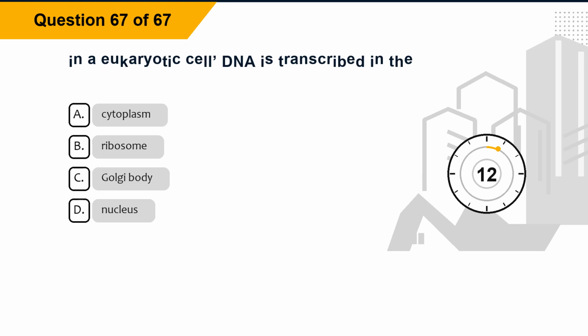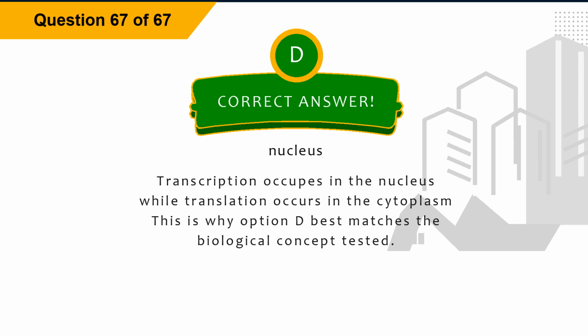Question 67. In a eukaryotic cell, DNA is transcribed in the option A, cytoplasm, option B, ribosome, option C, Golgi body, option D, nucleus. The correct answer is option D, nucleus. Explanation. Transcription occurs in the nucleus while translation occurs in the cytoplasm. This is why option D best matches the biological concept tested.